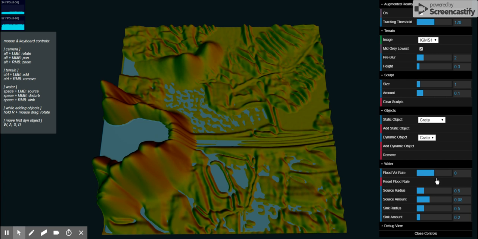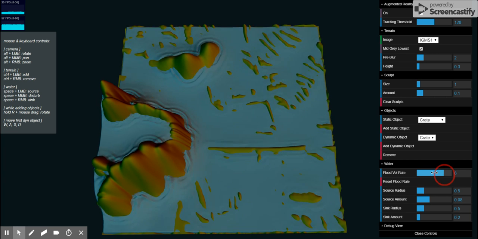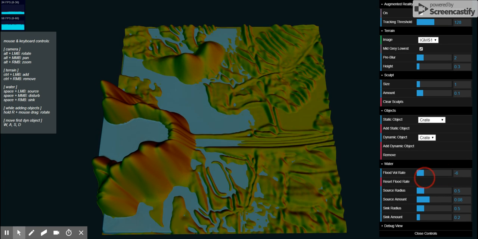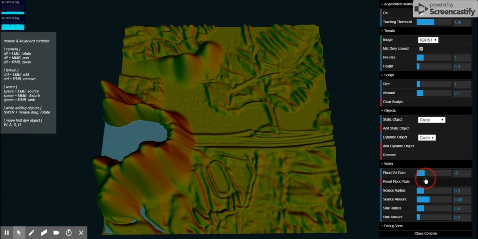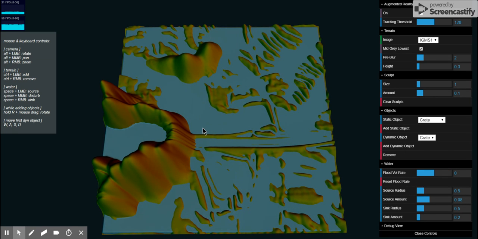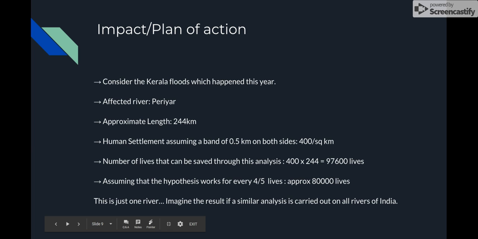We can also simulate the flood nature by increasing the amount of water that there is, and similarly draining by resetting the flood rate to zero and vice versa. So this is a quick and brief demo of our application, which can be found on cfdiitj.azurewebsites.net.